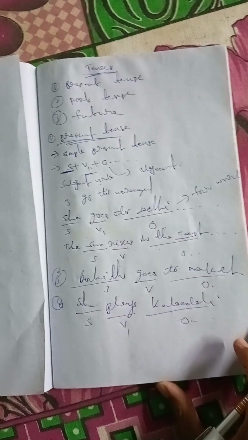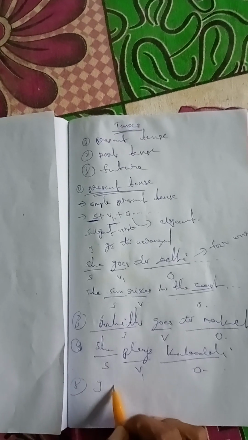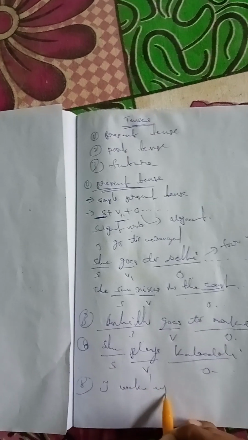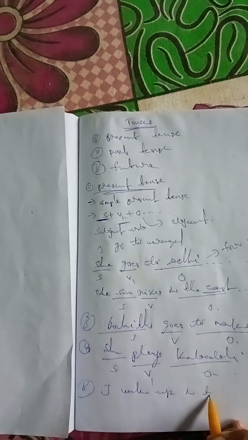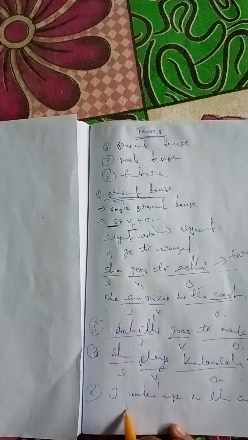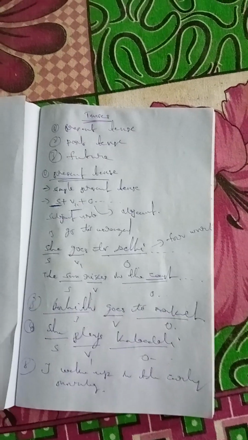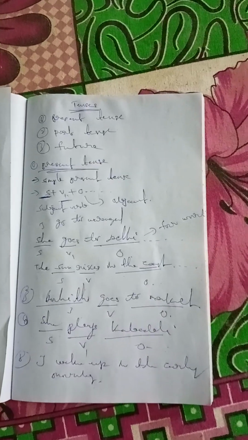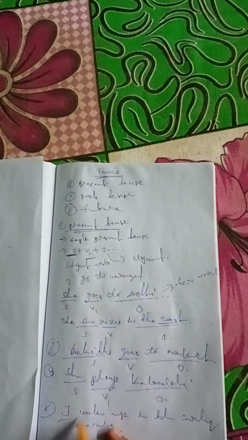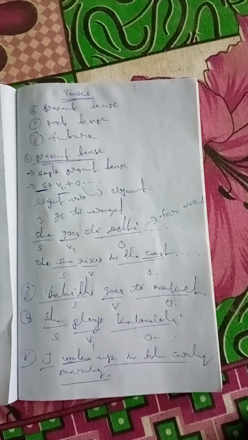Another example is I wake up in the early morning. I is the subject, wake is the verb, and what follows is called the object. This is simple present tense.